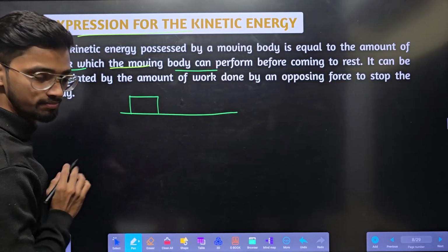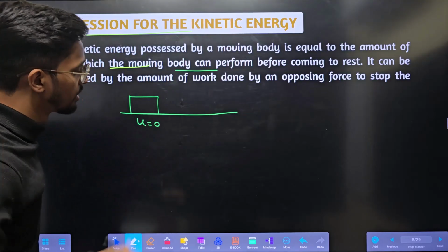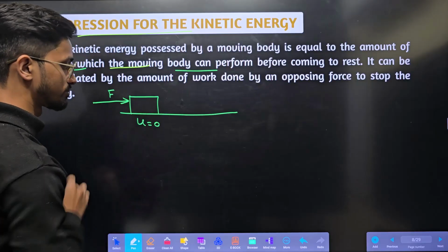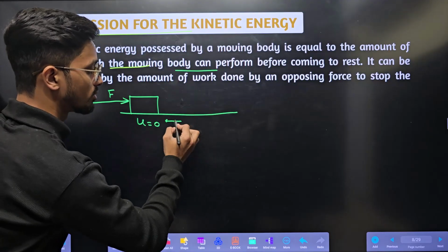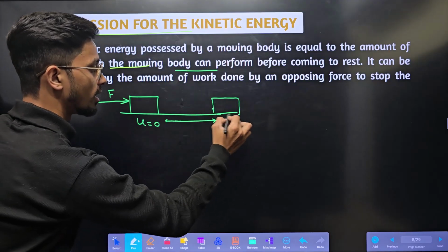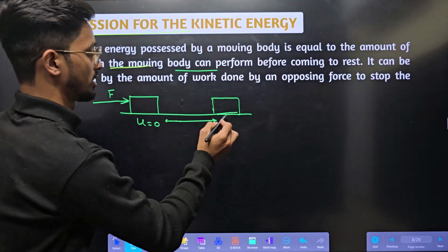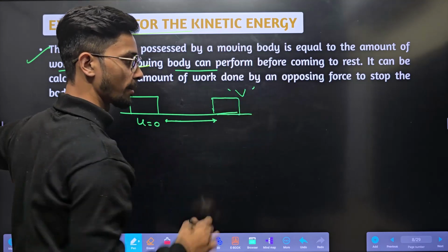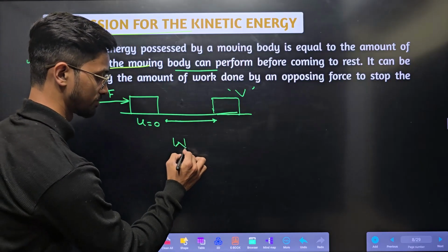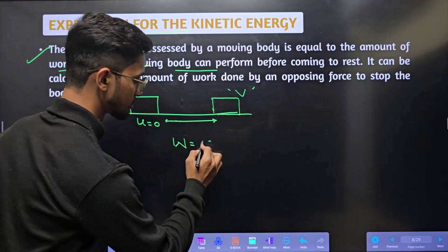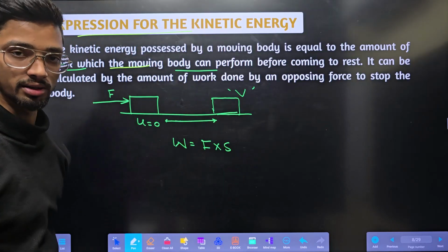There is a body which is initially at rest. Now, if I am applying a force F here, what will happen? The body will get displaced from here to here. It will get some acceleration, right? If I'm applying force, there will be some acceleration. The body will move here and get velocity v. Right. So now what is work? Work is nothing but force into displacement, because force and displacement are in the same direction.